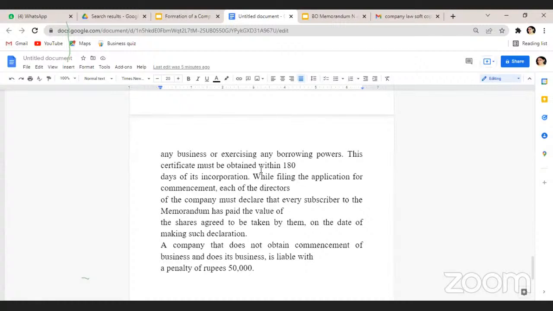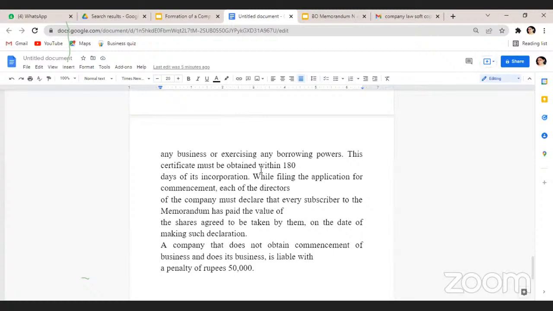Third declaration is that all the directors stated in the list of directors document have purchased and obtained, paid for the shares of the company. And the fourth declaration is that the company has followed all the provisions of the Companies Act required at the time of commencement of business.